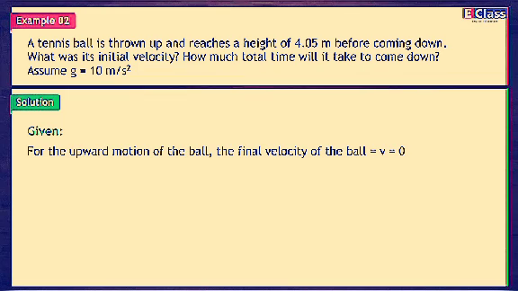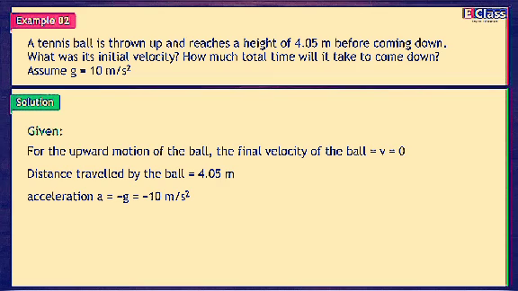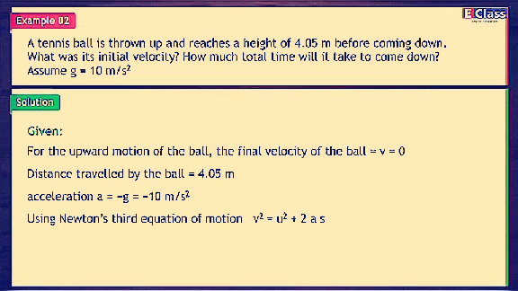Given, for the upward motion of the ball, the final velocity of the ball is v = 0. Distance travelled by the ball is 4.05 meters. Acceleration a = -g = -10 meters per second square. Using Newton's third equation of motion, v square is equal to u square plus 2as. 0 = u square + 2 × (-10) × 4.05.